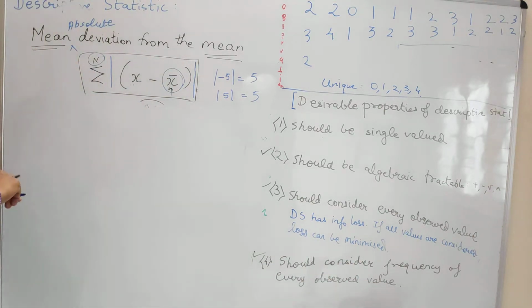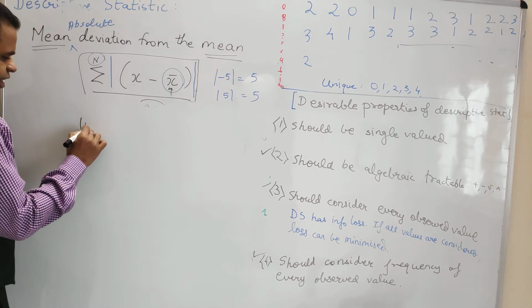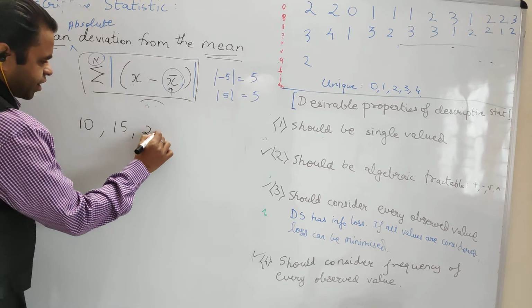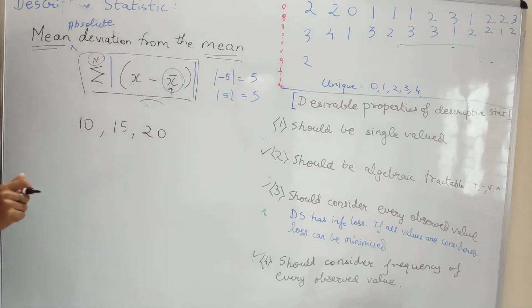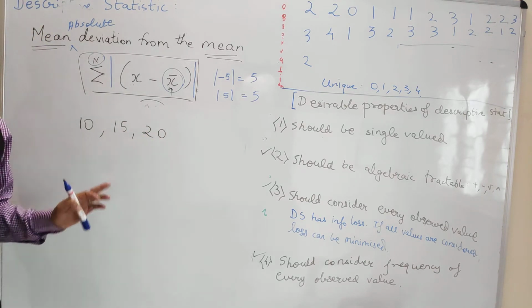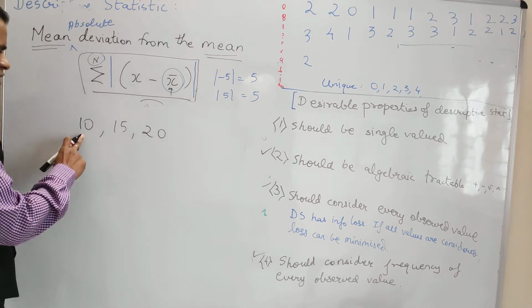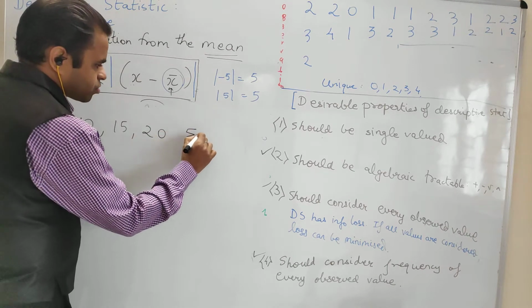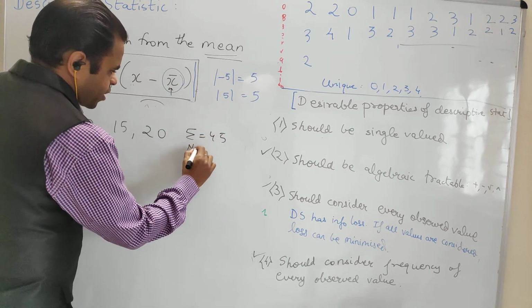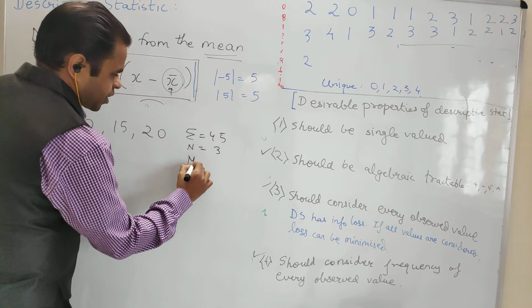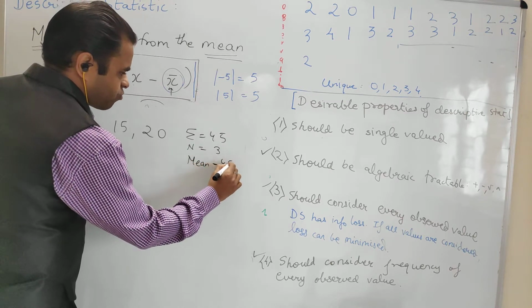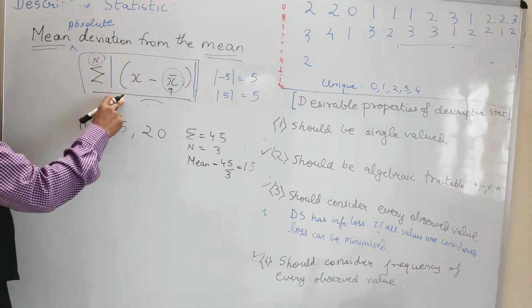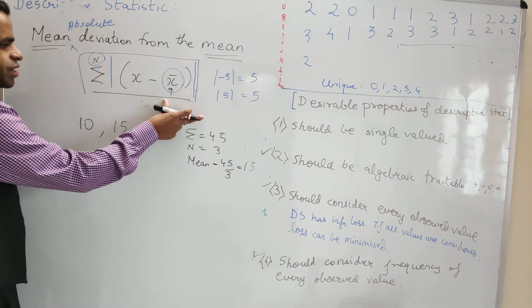So now assume, for example, let us say we have values like 10, then 15 and 20. So we have 10, 15 and 20, three values. So what will be the mean? 10 plus 15 is 25, plus 20 is 45. So the summation is 45, N is equal to 3. And then the mean is 45 by 3, which is equal to 15. Right? Now let us calculate the mean absolute deviation.